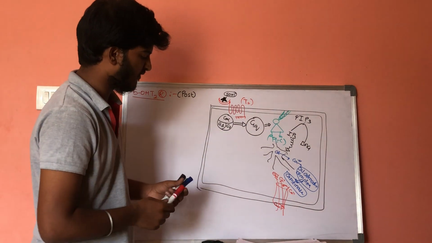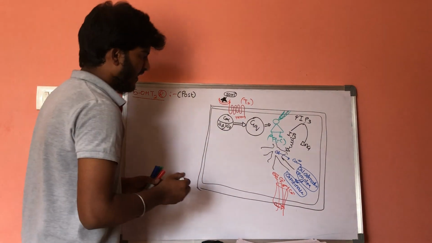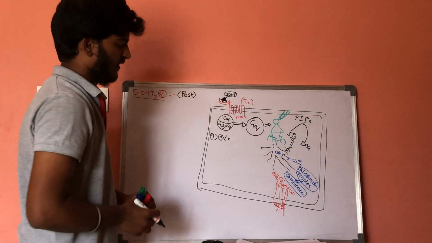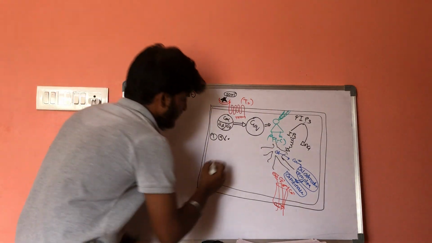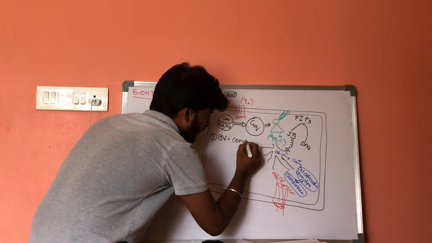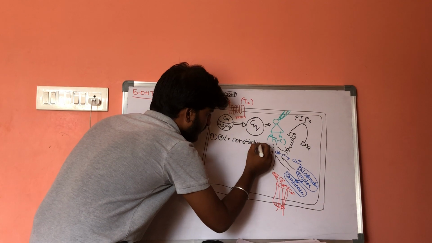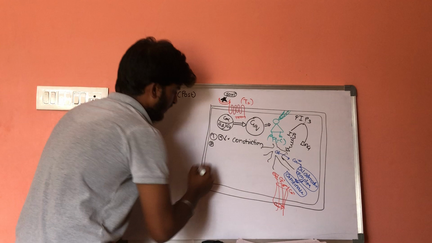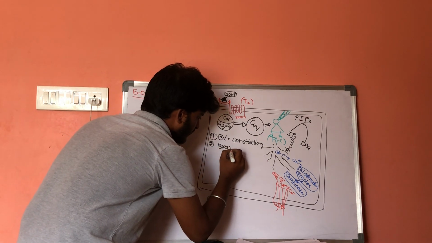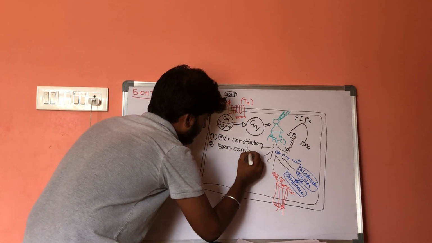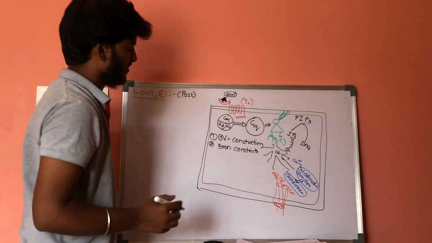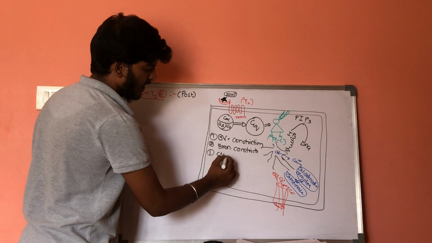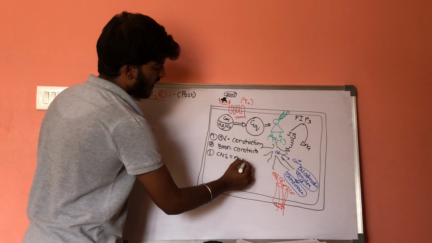If there is more influx of calcium ions, what will be the action? Let us consider this as a blood vessel. There is constriction of blood vessels, that means action potential will be generated. If it is a bronchiole, there will be bronchoconstriction. If there is an excessive increase of calcium concentration in the central nervous system, it results in anxiety.